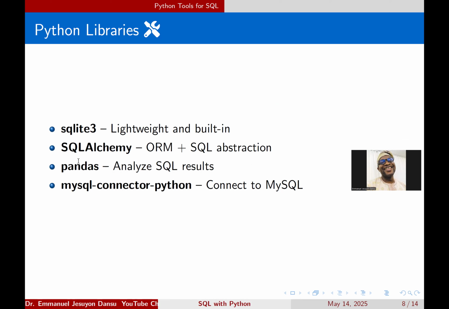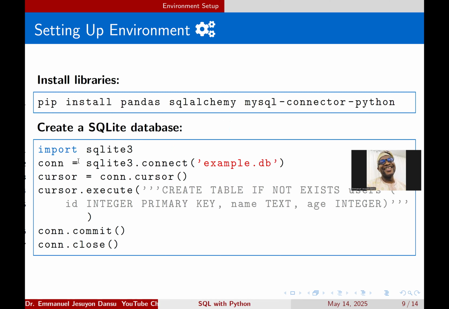Somehow I jumped SQLAlchemy. I think it's about the newest idea I'm coming across as far as this is concerned. So this helps to combine ORM and SQL abstraction. You're wondering what is ORM and SQL? Of course, you already know SQL, right? ORM is object... Okay, we'll see it as we move on.